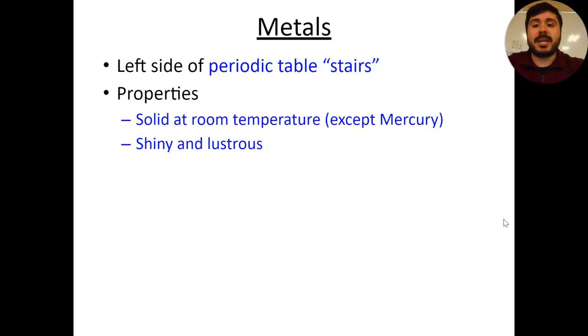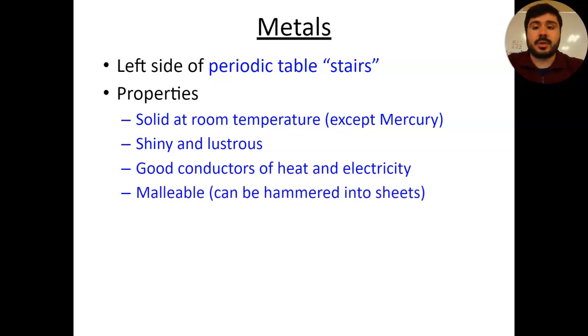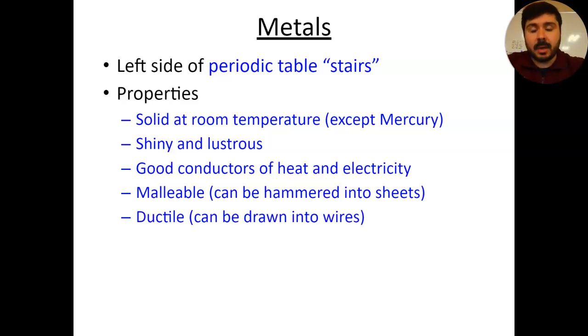Metals, for the most part, are shiny and lustrous, right? They have luster, they've got shine or sheen to it. They're great conductors of heat and electricity. They're malleable, which is just a basic way of saying they can be hammered into sheets. They are ductile, which means they can very easily be drawn into wires. I know a couple of these terms are ones we've heard in the past, but it's always good to touch up on and review them.